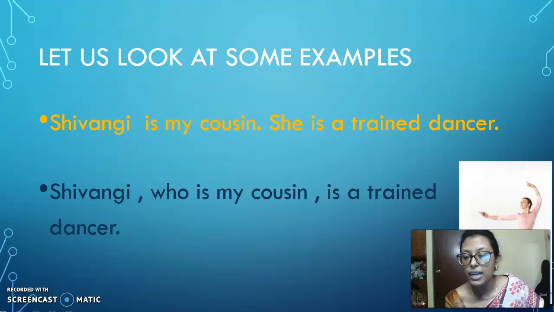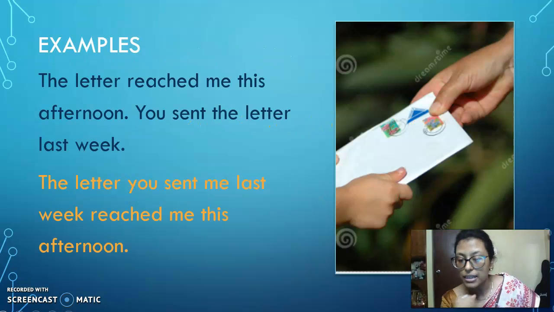We omit the pronoun she and make the sentence clearer: Shivangi, who is my cousin, is a trained dancer.